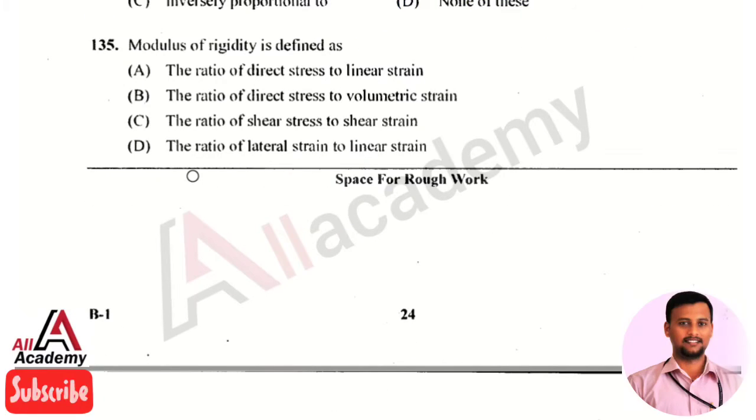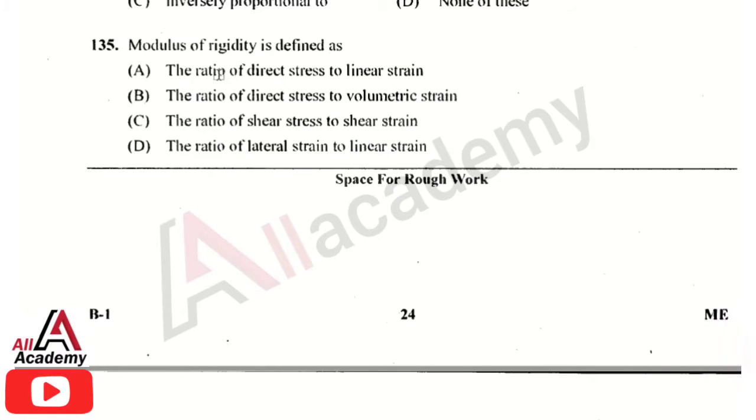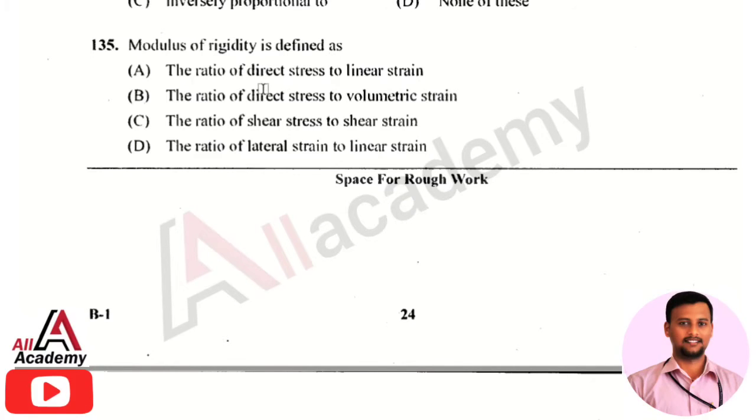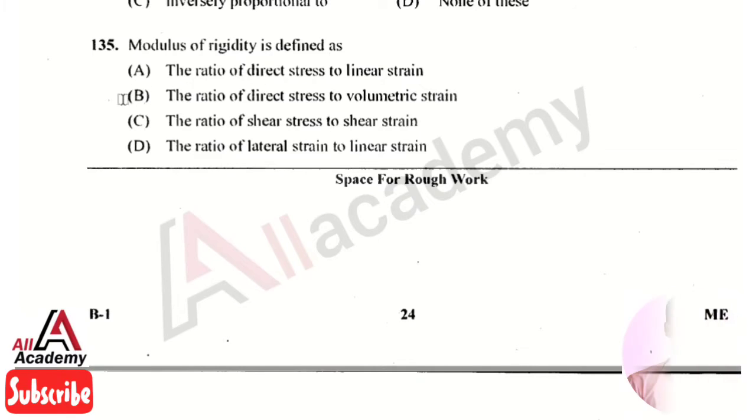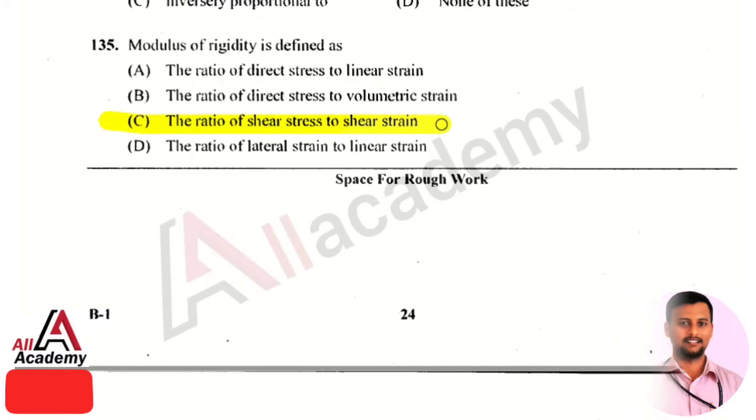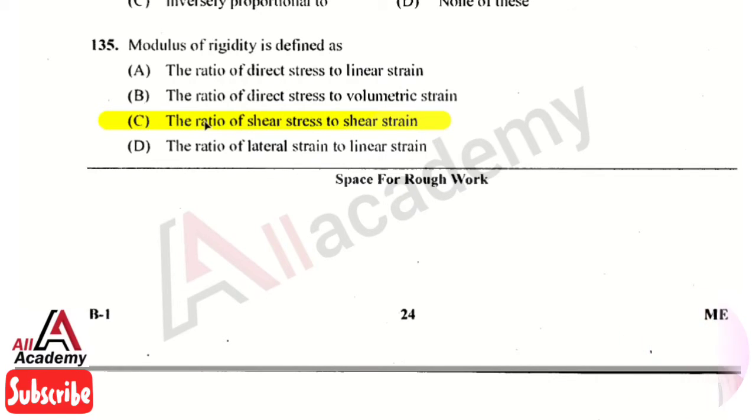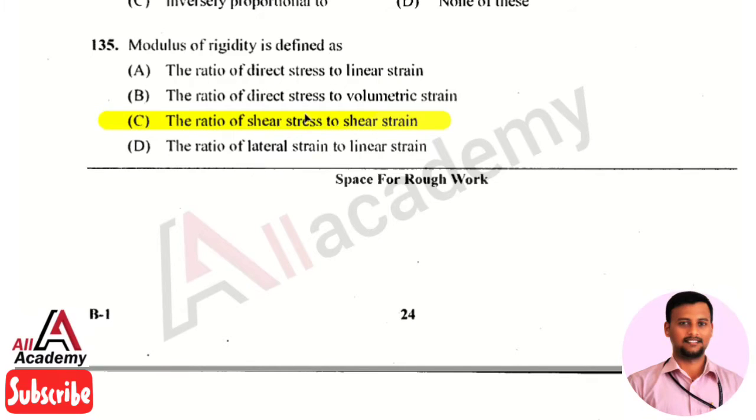The next question is, the modulus of rigidity is defined as, the right answer is option 3, that is the ratio of shear stress to the shear strain. The modulus of rigidity is defined as the ratio of shear stress to the shear strain.